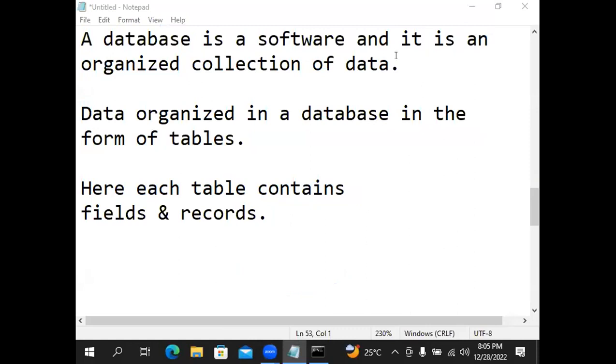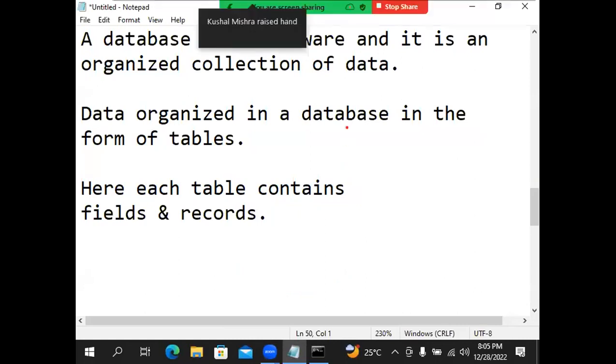With the chat box, there is a lot of disturbance. See, here each table contains fields and records. It's on the database.